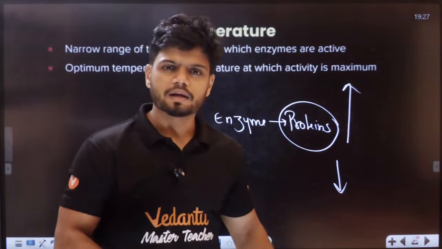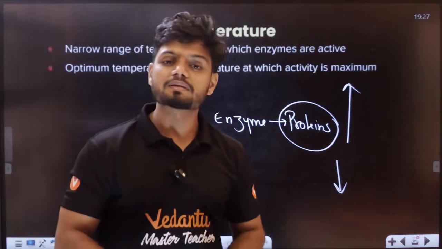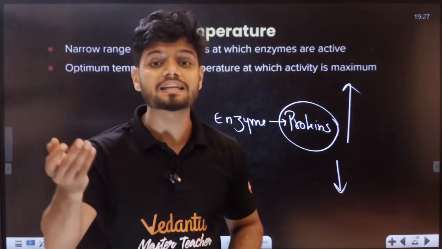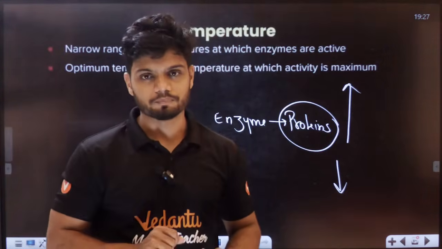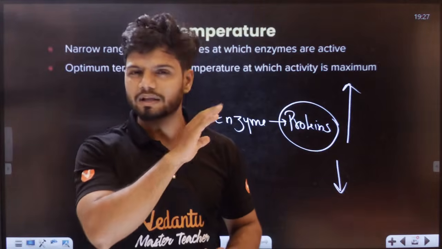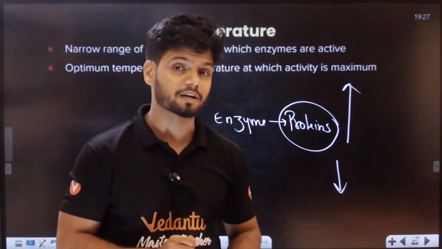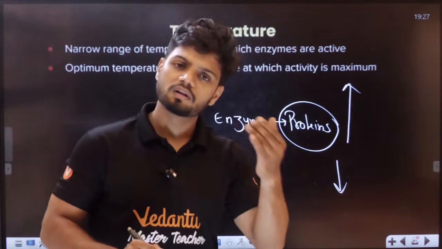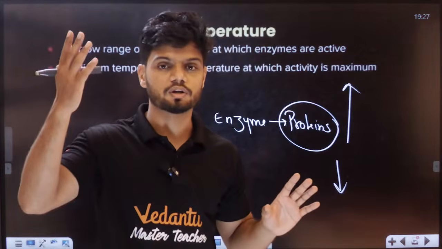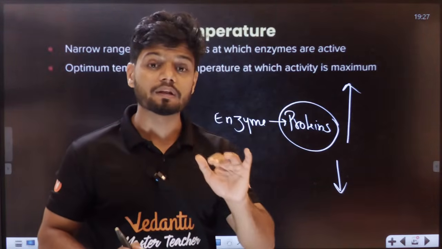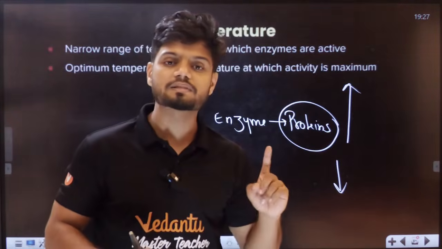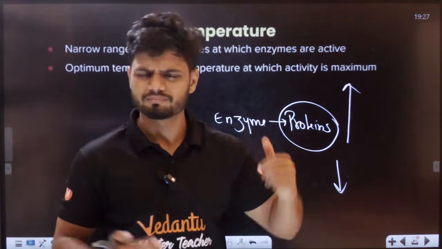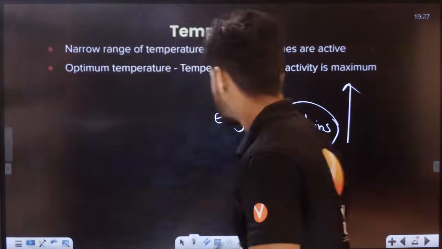But there is an exception. There is something called Thermus aquaticus, which is obtained from hot springs. Thermus aquaticus gives an enzyme called Taq polymerase. Students, you might have heard it before, in the biotech chapter, in PCR: Taq polymerase. This Taq polymerase enzyme can function very well even at high temperature, because it is obtained from Thermus aquaticus, an organism surviving in hot temperature. So there are exceptions.